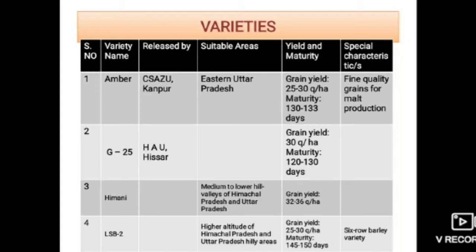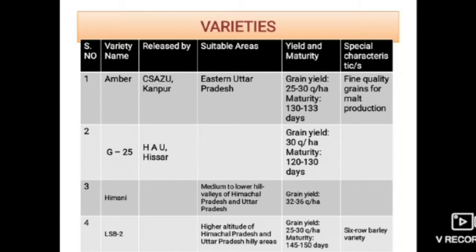And the next variety is Jyoti, and it is released by Chandrasekhar Azad University located at Kanpur, and its suitable areas were irrigated areas of Haryana, Punjab, Uttar Pradesh, Delhi, northwestern Rajasthan, Bihar and West Bengal. If you see the yield of this variety, grain yield is about 35 to 40 quintal per hectare and maturity is about 120 to 125 days.